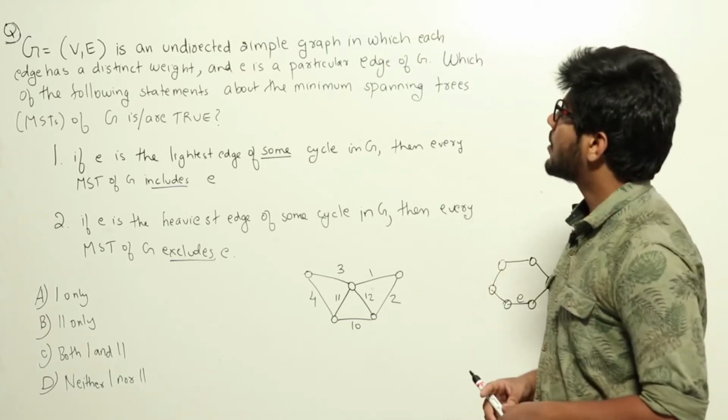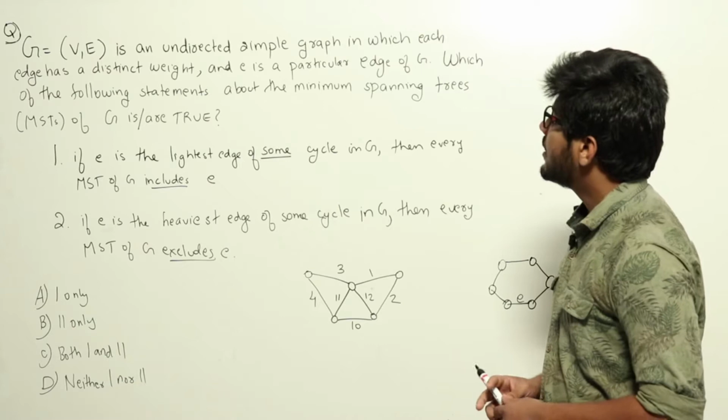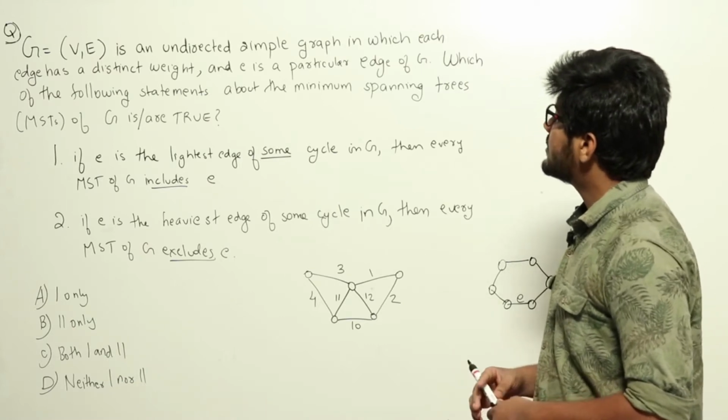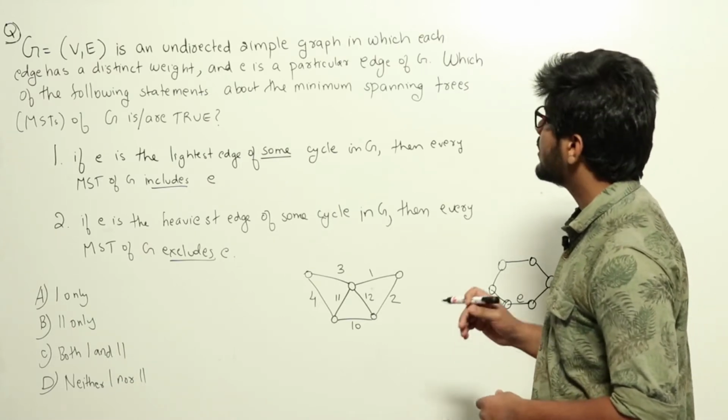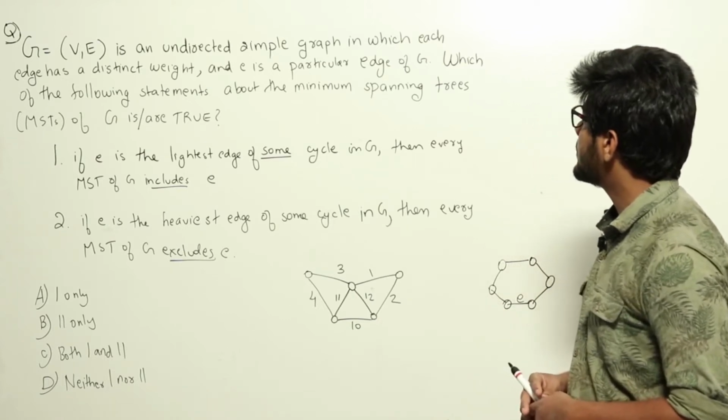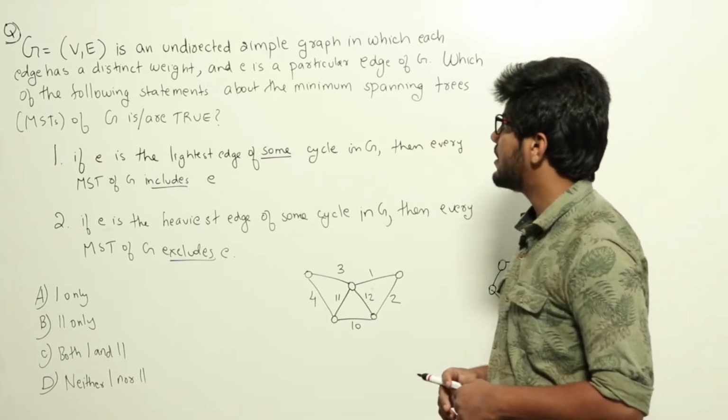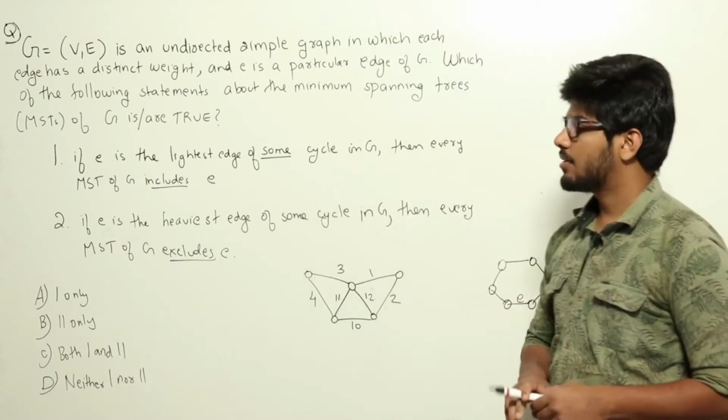G equals (V, E) is an undirected simple graph in which each edge has a distinct weight, and e is a particular edge of G. Which of the following statements about the minimum spanning trees (MSTs) of G is or are true? Then we have two statements here.